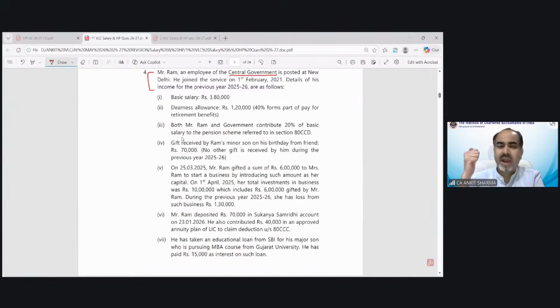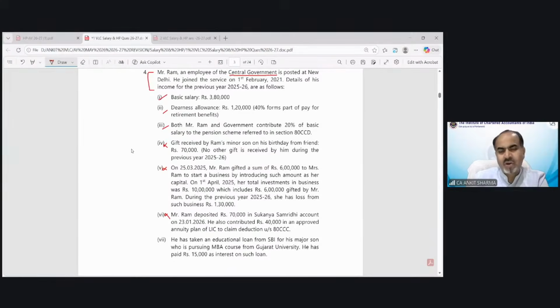You can claim the entertainment allowance deduction, the rent-free house taxability would be different, gratuity would be exempted, pension would be exempted, leave in cash would be exempted, etc., if that had been given in the question. So this is one important thing. Basic salary has been given, dearness allowance has been given. Both Mr. Ram and government contribute to the NPS scheme. Gift is income from other sources. Ram gifted a sum of rupees 2 lakh to start a business, clubbing provision, I guess. This is also clubbing, etc.